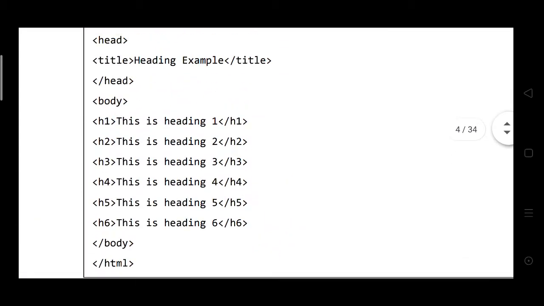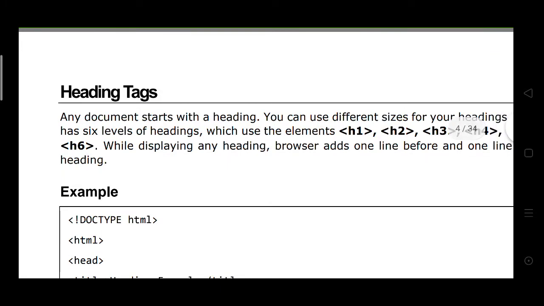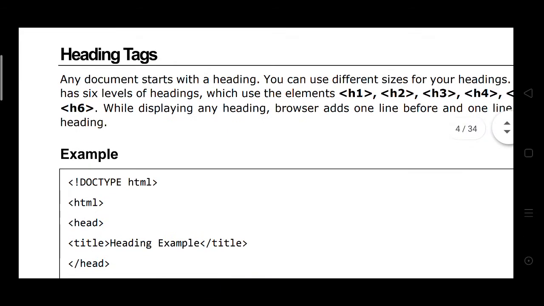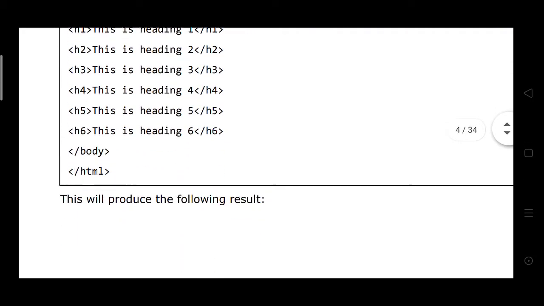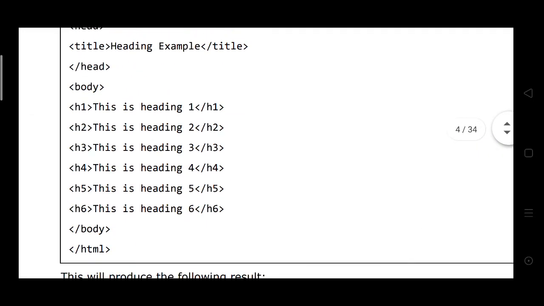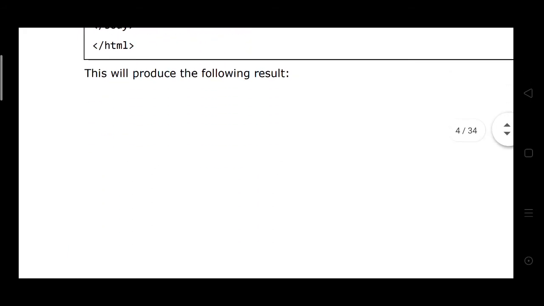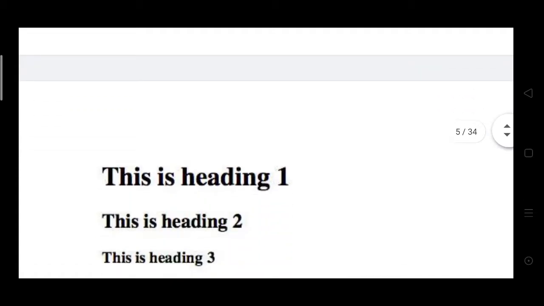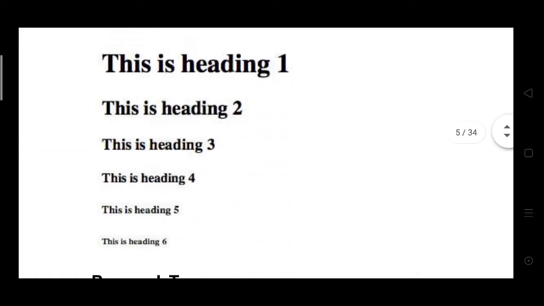Here we see the heading tags, heading tag 1 to heading tag 6. This is the program. Then the example, this is the output of the program.